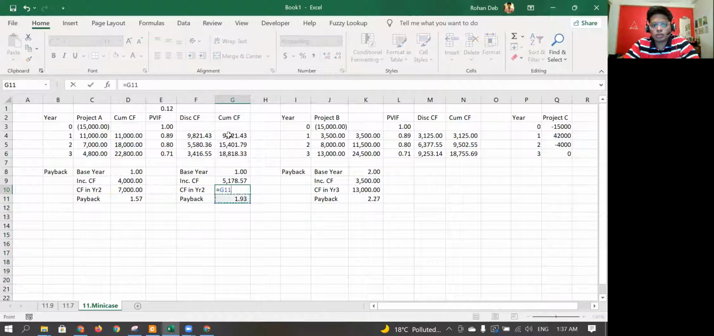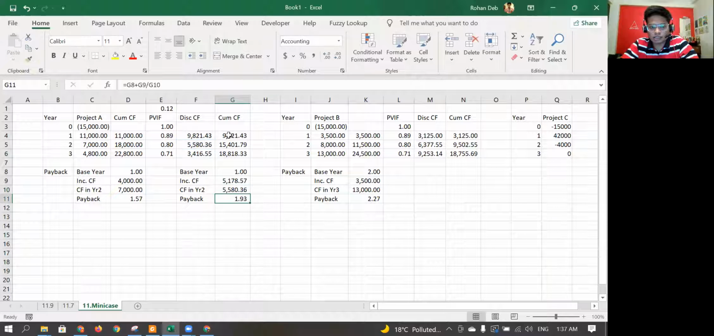So equal to this one. Actually, because of the formula being copied, it directly became the same, but don't do this, because sometimes the base year changes, and then your formula will give an incorrect result. Again, you can see because of the discounting, the payback increased from 1.57 to 1.93.